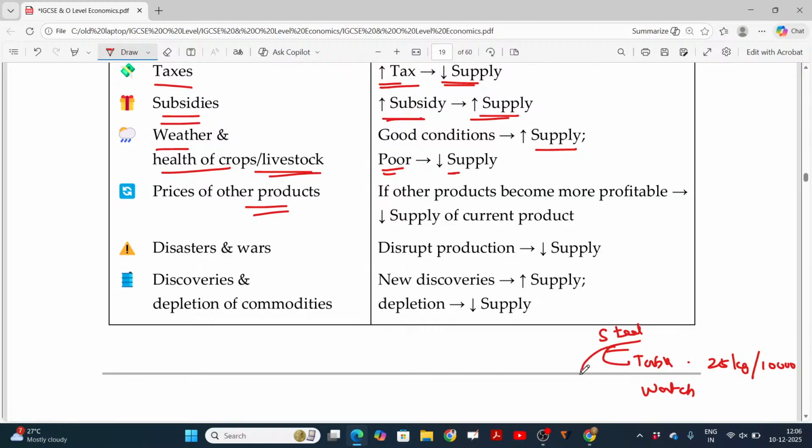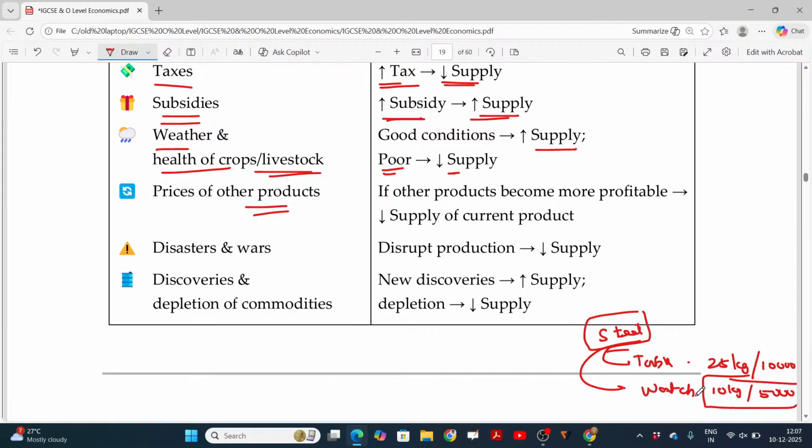If you produce watches using the same steel, even 10 grams of steel is enough to produce 5,000 rupees worth of watches. So if the steel is scarce, and producing watches using the steel gives you more profit, you shift from producing tables to watches.